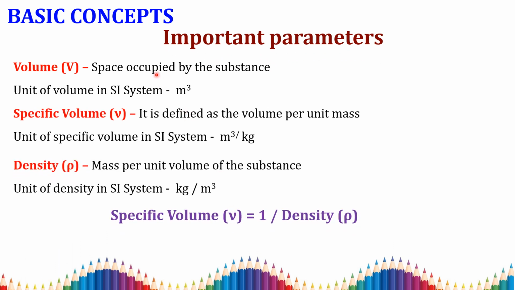The next term is volume. What is meant by volume? The space occupied by a substance is called the volume. The unit of volume in the SI system is meter cube. Then specific volume. For volume we denote it with capital V, and for specific volume, small v. If any term is specific, you have to consider it per kg. So it is defined as the volume per unit mass. The unit of specific volume in the SI system is meter cube per kg.